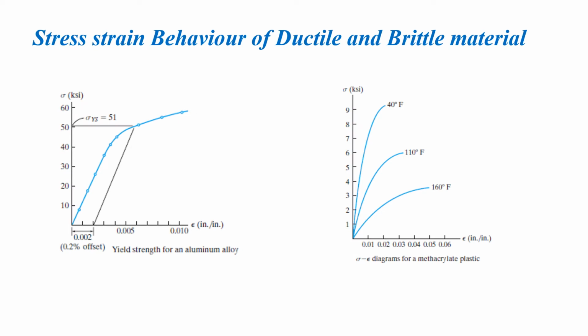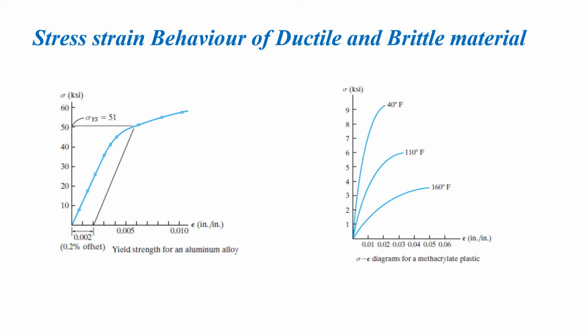Here you can see the stress strain behavior of ductile and brittle material. Here in this plot, the strain is plotted along the x-axis and stress is plotted along the y-axis. The first one is the stress strain curve of aluminum alloy, which is a ductile material. In this, up to a certain limit, that is up to the elastic limit, upon the removal of the external force, the body comes back to its original position.